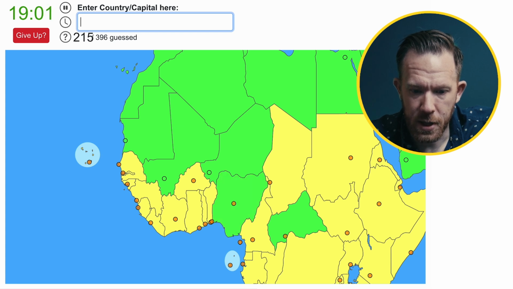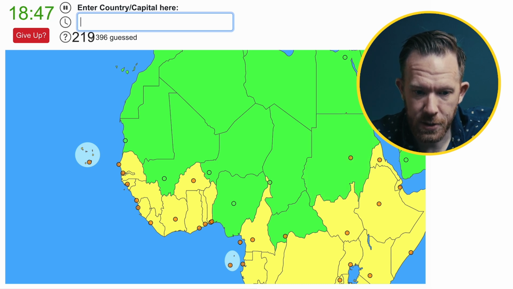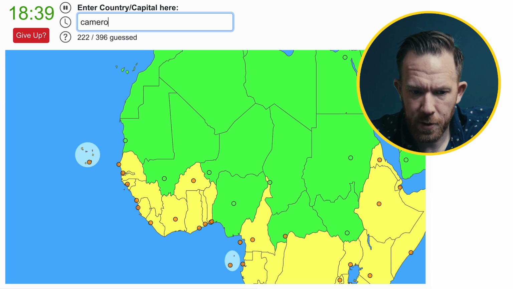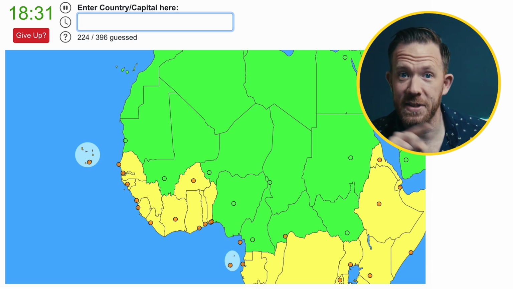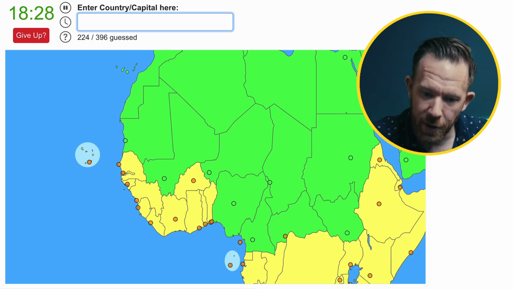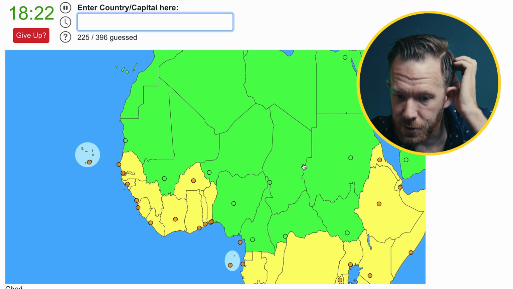Nigeria used to be Lagos, but now it's Abuja. Then we have Chad, which is N'Djamena. Sudan is Khartoum. South Sudan is Juba. Then we have Cameroon there, the one that looks like a rooster. That one's Yaoundé. Now we did Central African Republic accidentally when we typed CAR for Caracas, Venezuela. So now I gotta put the capital, which is Bangui. All right, let's do the east coast here of Africa.